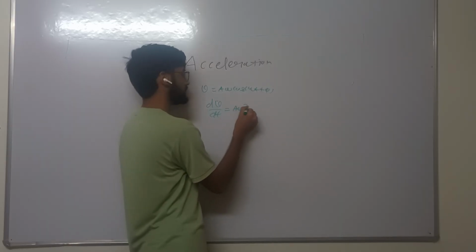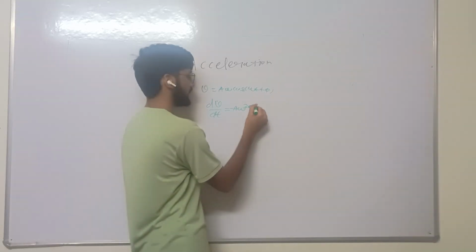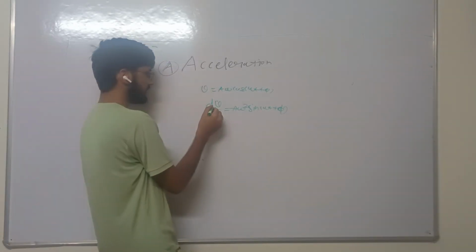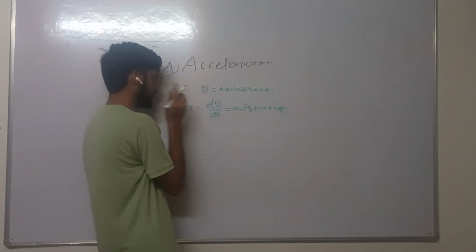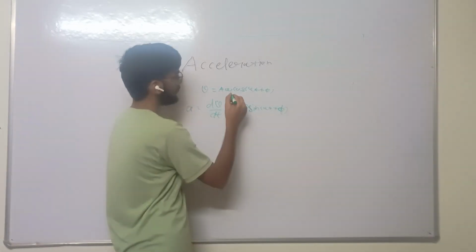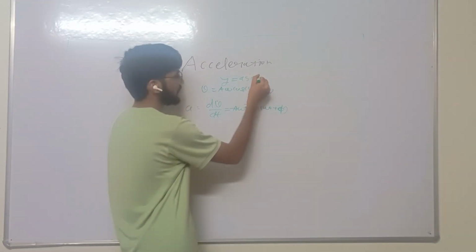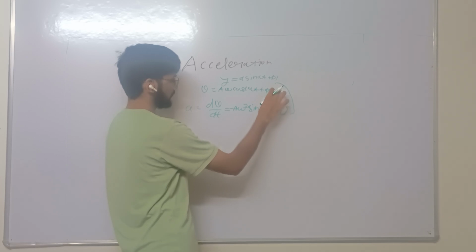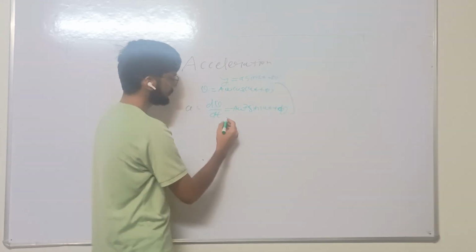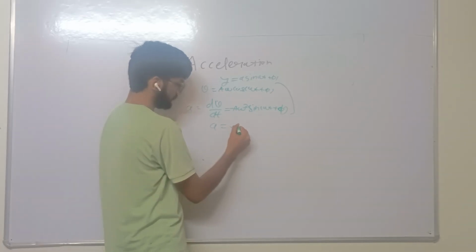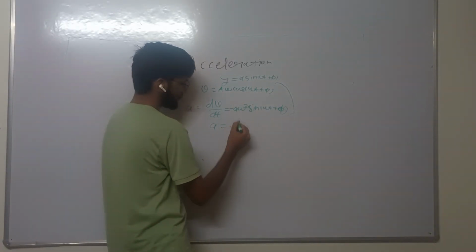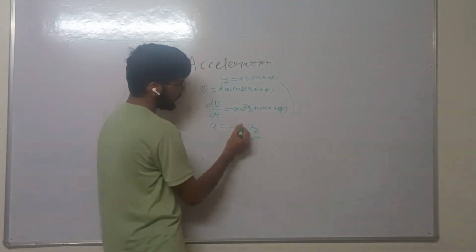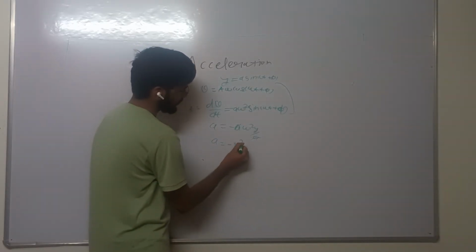Then we get minus a omega square sin(omega t plus phi), and dv by dt equals the acceleration of the particle. We know that y equals a sin(omega t plus phi). Replacing sin(omega t plus phi) by y by a, we get small a equals minus omega square y, since a is cancelled.